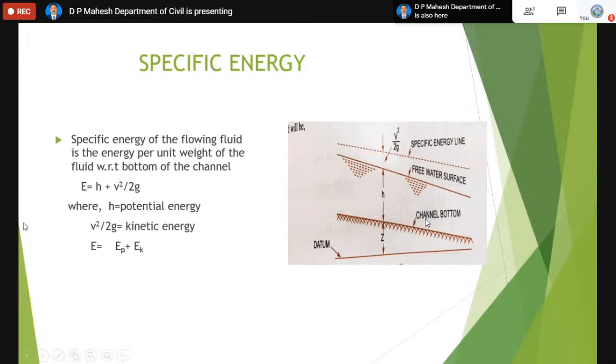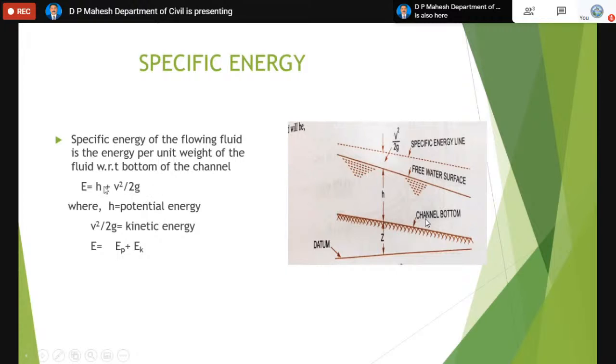So now look at it. In E equals H plus V square by 2g, there is one term missing here, that is Z, which is called the datum head, because you are measuring from the bottom. Normally Z is the height by which the bottom of the channel is above the reference. Since the channel bottom itself is the reference, Z is 0. That's why you don't have that.